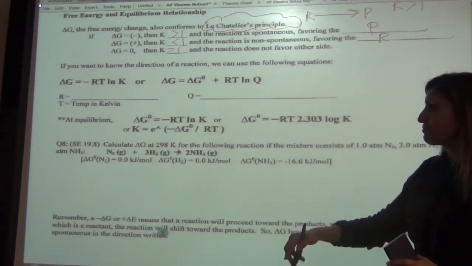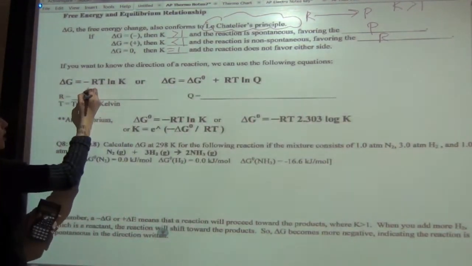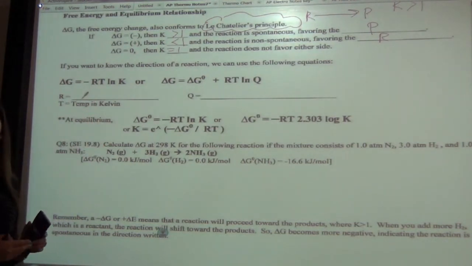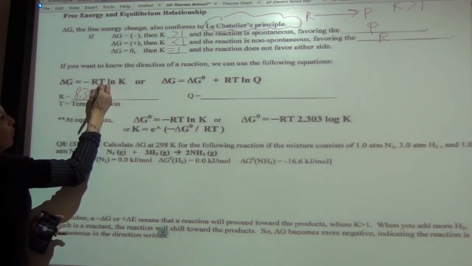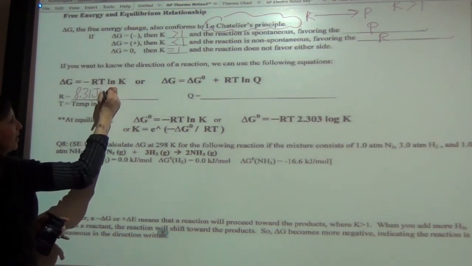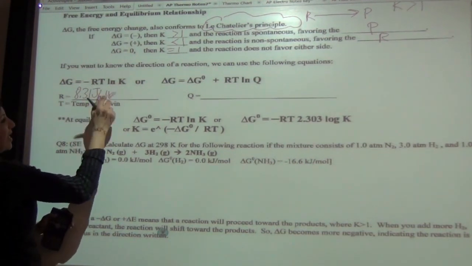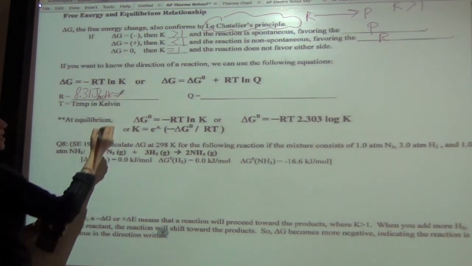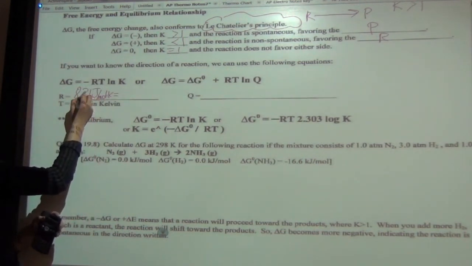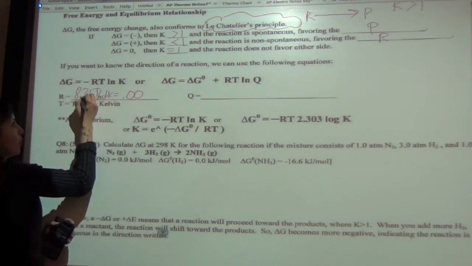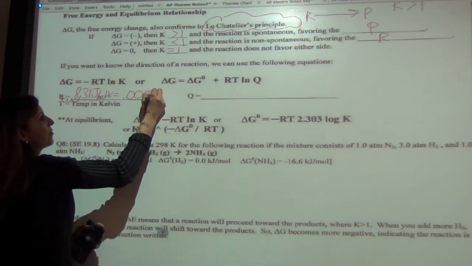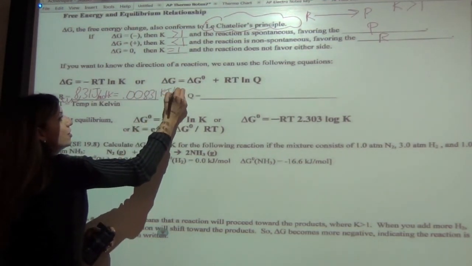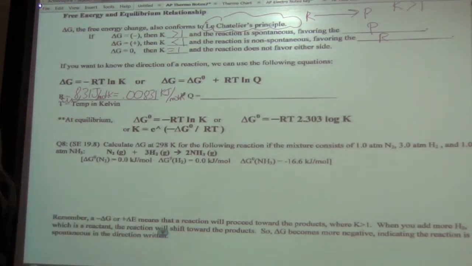then we can use this equation. We know what R is, and because we're using joules and kilojoules, anybody remember what the R was in joules? 8.31. But we don't want it in joules per mole Kelvin. Instead, we want it in kilojoules. So what would it be? Which one would we use? 0.00. So shift it 1, 2, 3 to the left. So 0.00831 kilojoules per mole Kelvin is what we're going to use for our R.